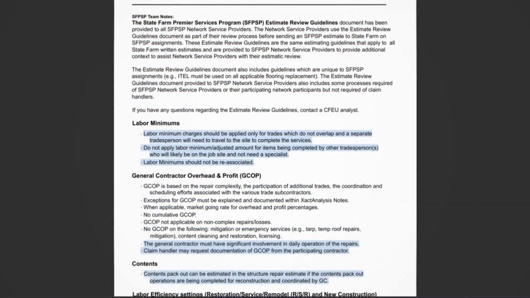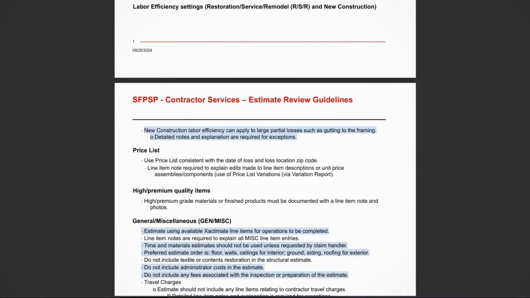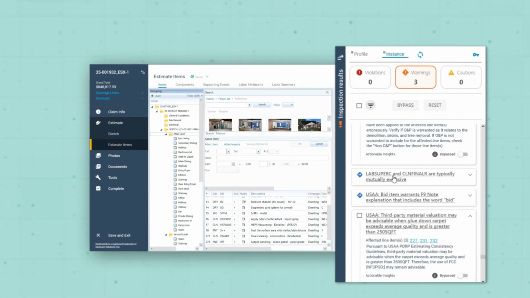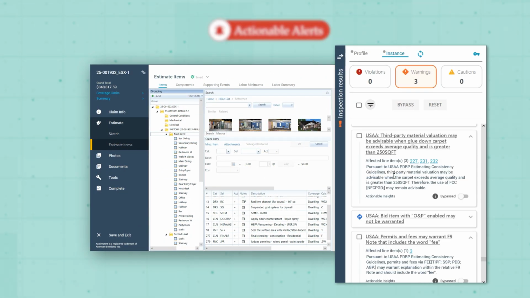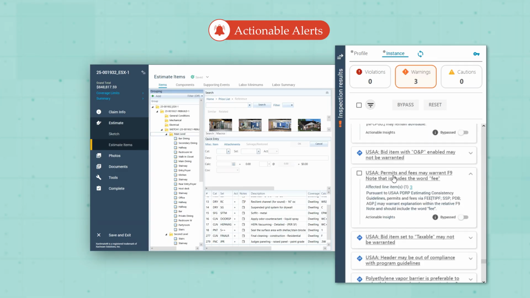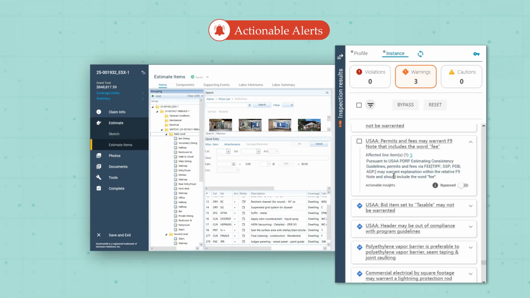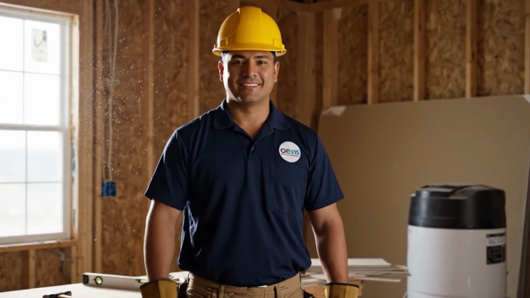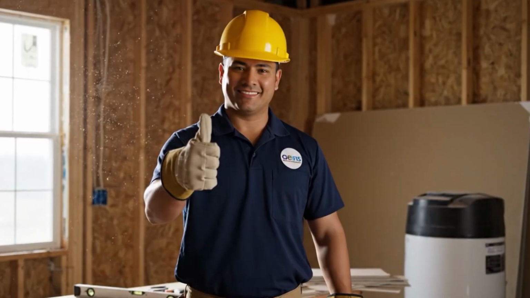We ingested thousands of pages of managed repair guidelines published by the national carriers and their TPA partners. And in 2024, we introduced Actionable Alerts, an add-on to the Actionable Profile that's useful for those that produce estimates within a program environment. Those running the Actionable Alerts enjoyed improved POM scores immediately, while simultaneously reducing their burden of training their estimators up on all these disparate guidelines.